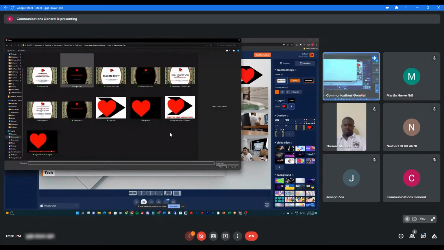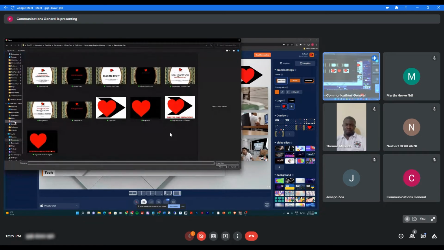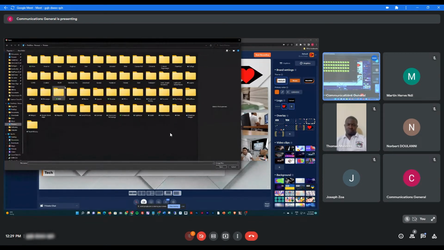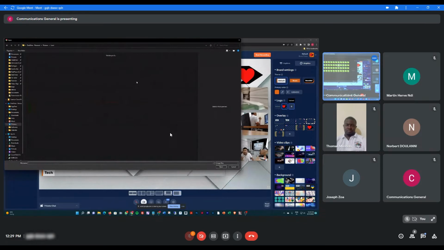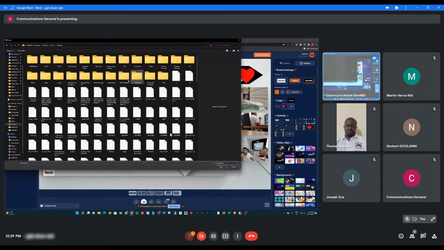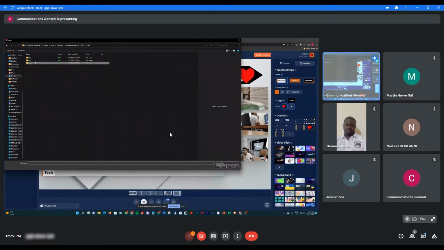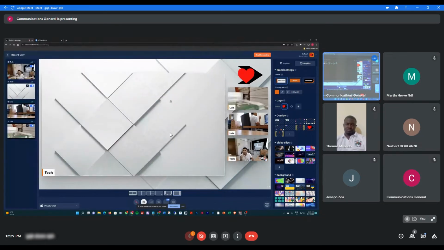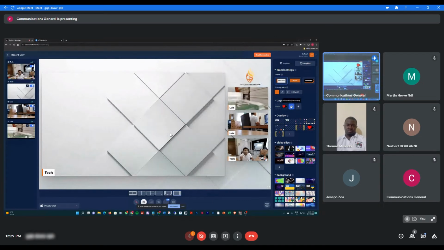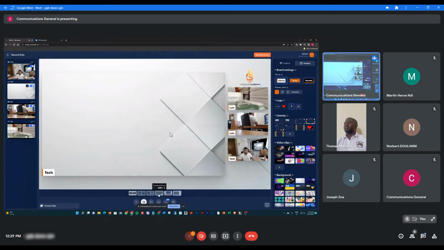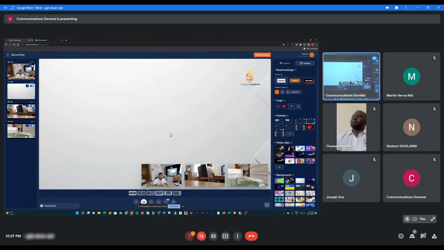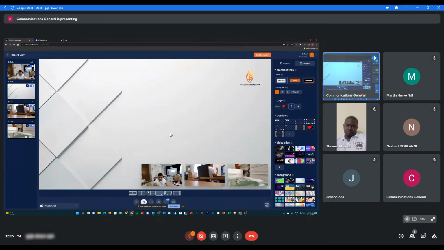For example, if I upload the logo PNG, let me check. Let's use the Latin first. For example, I want to use this, then I just have to click it, then it will be there. Whatever changes I make, the logo will be there, just like the ones you see on televisions or in channels, no?